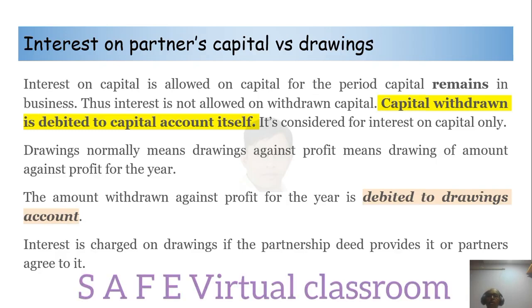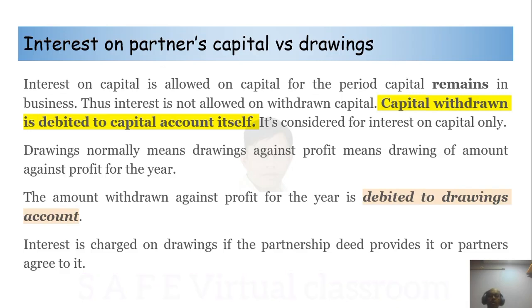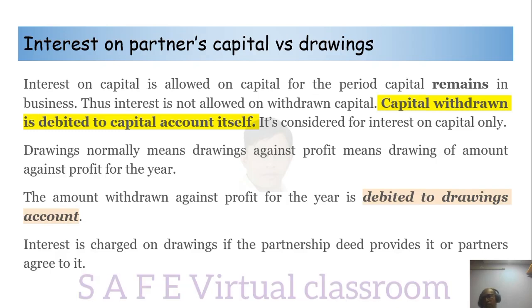Drawings normally means drawings against profit, that is, the amount withdrawn against profit for the year, which is debited to drawings account. Remember this again: capital withdrawn is debited to the capital account itself, whereas drawings are debited to drawings account. Interest is charged on drawings if the partnership deed provides it or partners agree to it. So be careful. Little things, but very important.